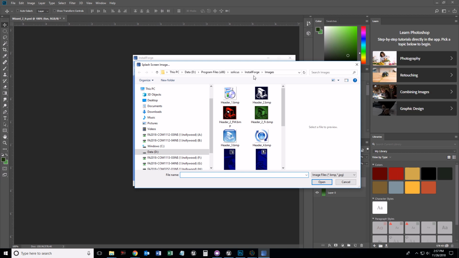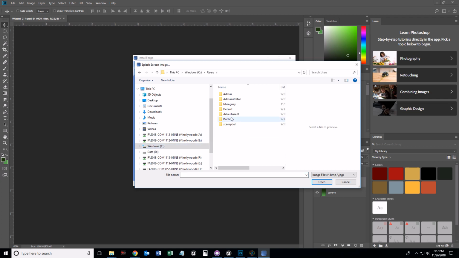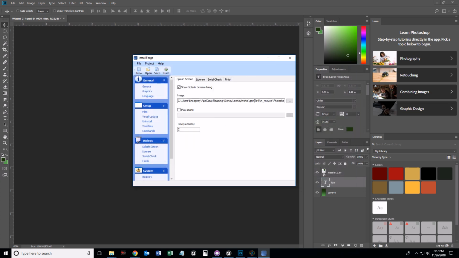And click on that other image you had. We were going to be in C. Oh, users. Go back to that horrible place. App data, roaming, stencil, stencil works, games, fun revived, Photoshop, and show my splash screen. I'm not going to click on here. Okay, here we're going to run program when you've finished it.